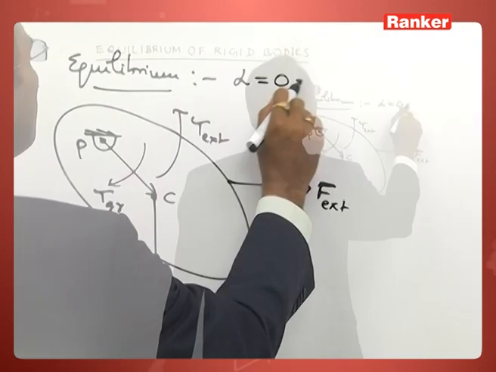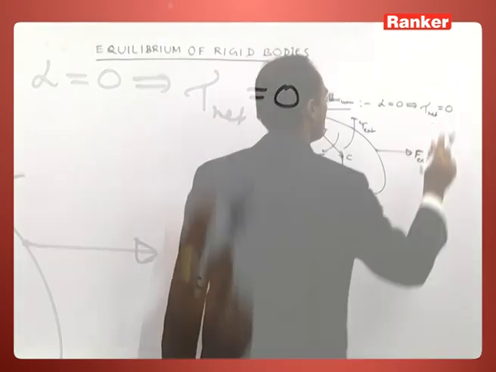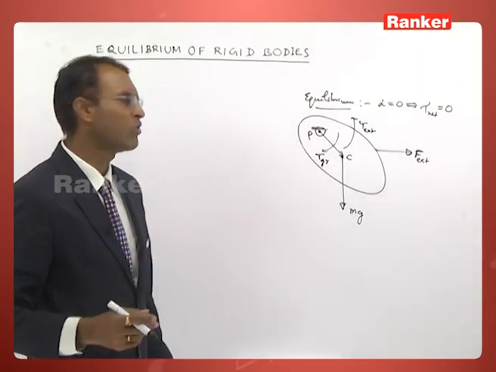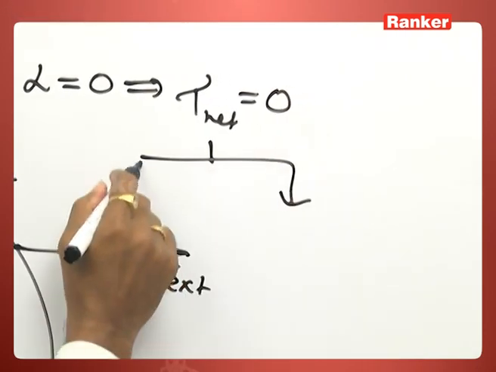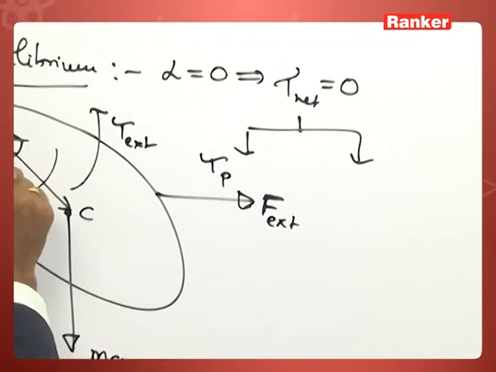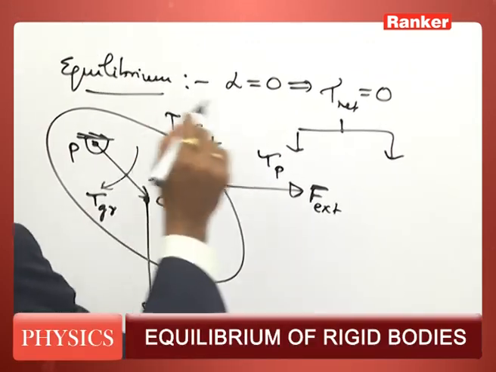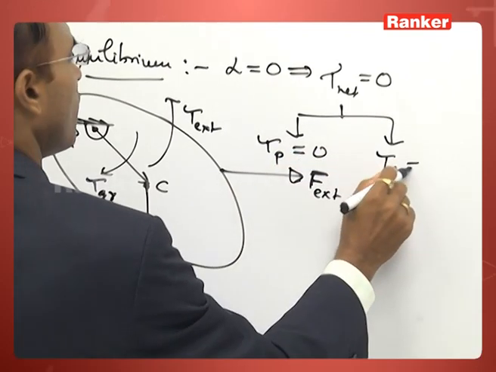When alpha is 0, the net torque is 0. About which point? Your choice. Either you can take any point, it may be pivot, it may be any other point, or it may be center of mass point. Net torque is 0.